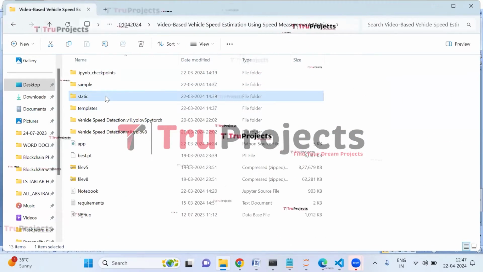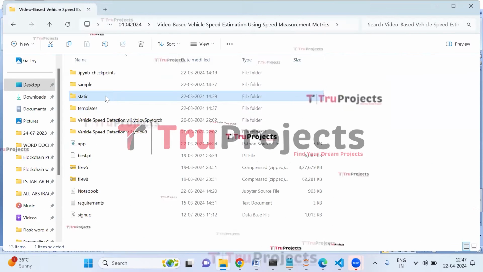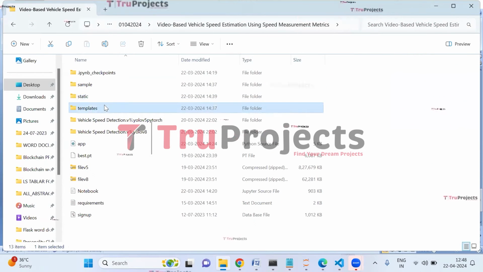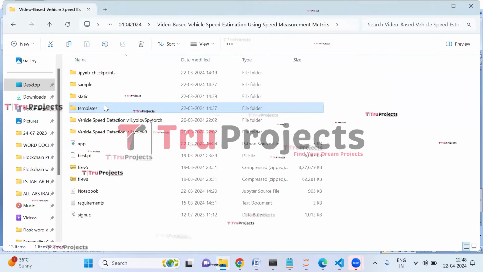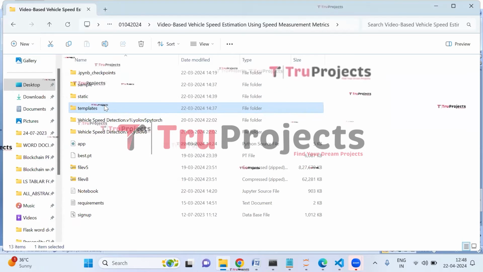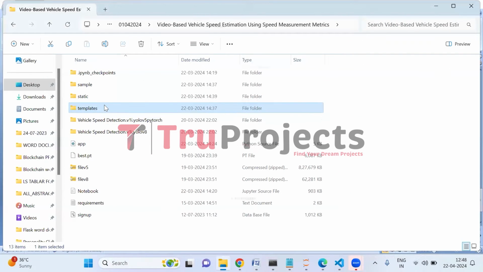And here this is the static folder. This folder consists of files related to CSS, JavaScript, and Bootstrap. This is the templates folder. This folder contains all the HTML pages used in the project. It includes files like index.html, home.html, about.html, and more, which represent different pages of the website.